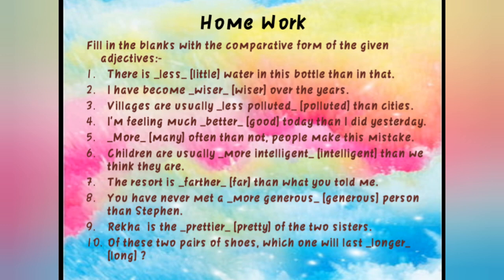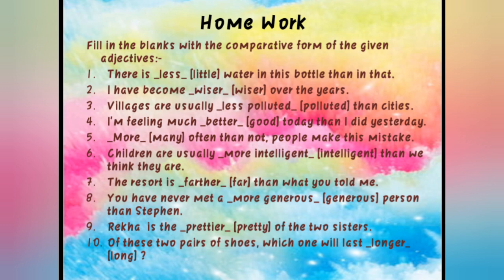Fine. Second one, I have become wiser over the years. Now see again, the comparative form you have to keep in your mind. There is comparison between two only. So here I have become wiser means the previous year and the upcoming years, the comparison is between them. For making you confused, students, I have used here wiser. Already I have given here the comparative form. It doesn't mean that you will change the form. You should know the form, whatever the comparison. So wiser will be the only answer.